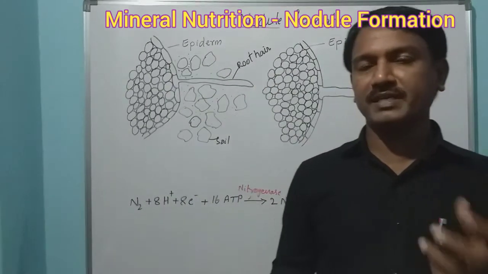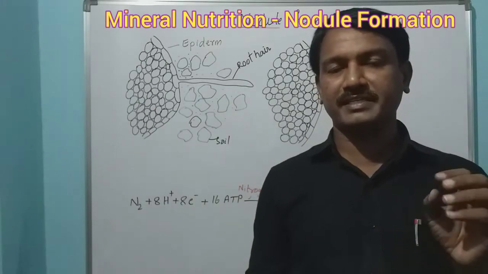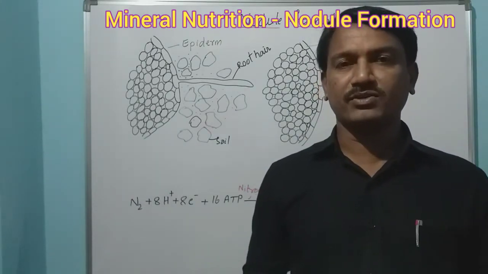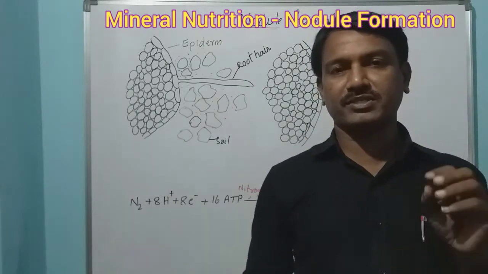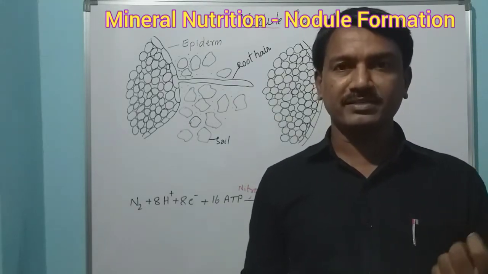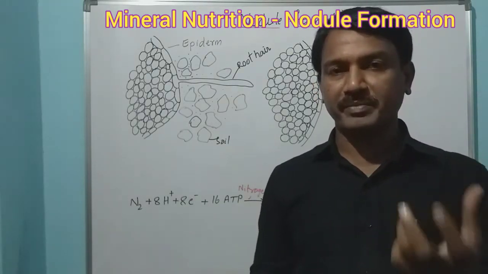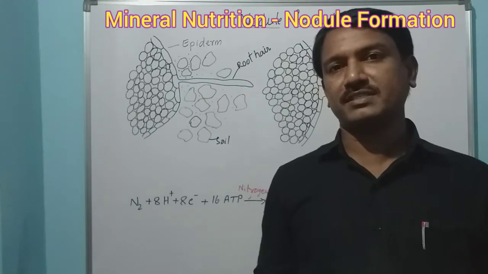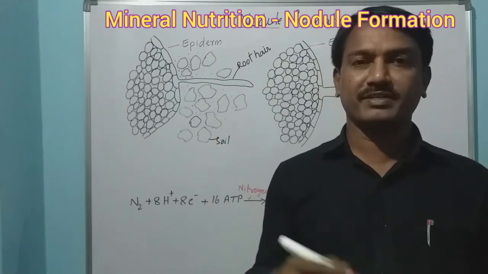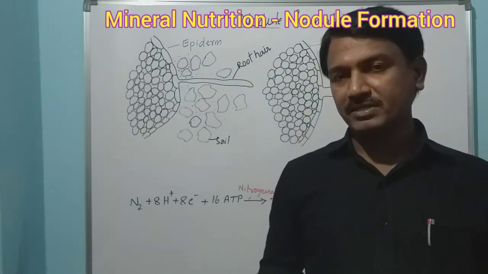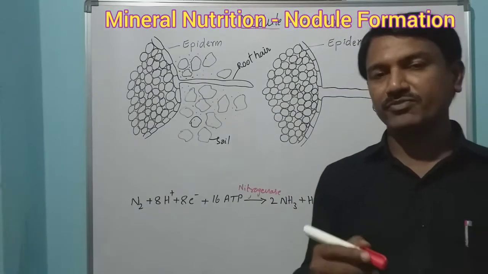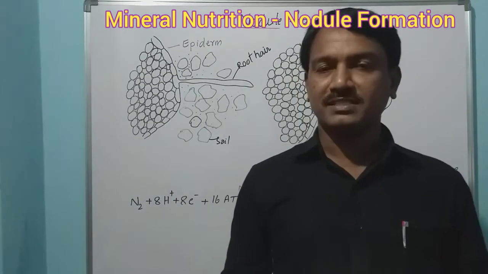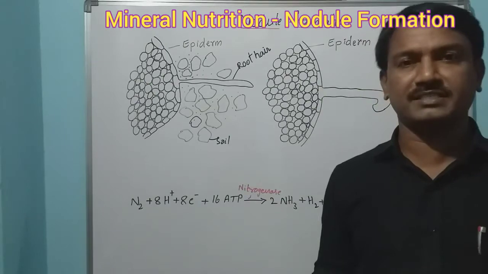So legume plant roots contain nodules. In those nodules, prokaryotes are present. They obtain nitrogen from the environment and fix it in the soil. Soil fertility is increased. But today, how nodules are formed in legume plants is discussed in this session.